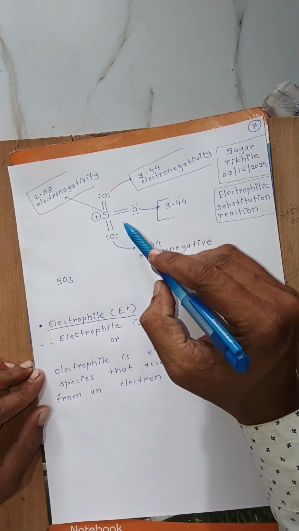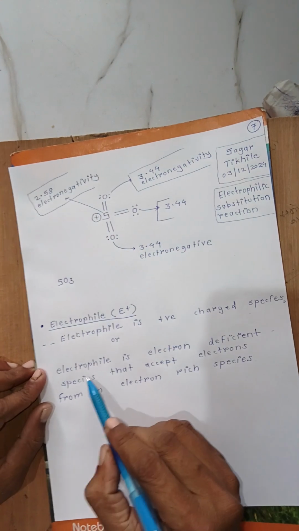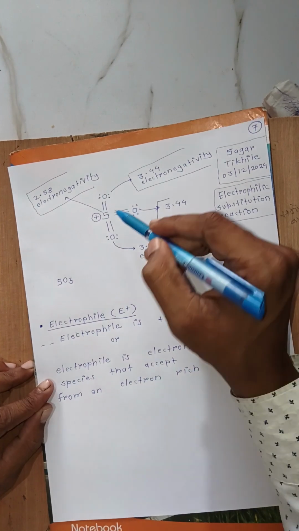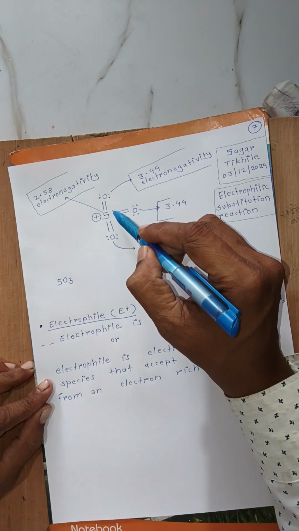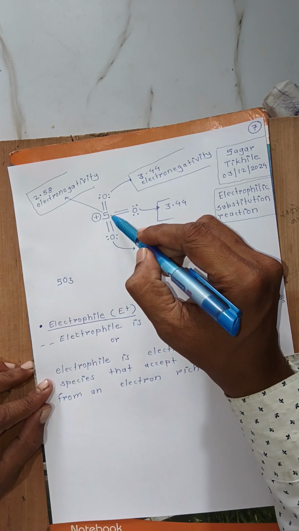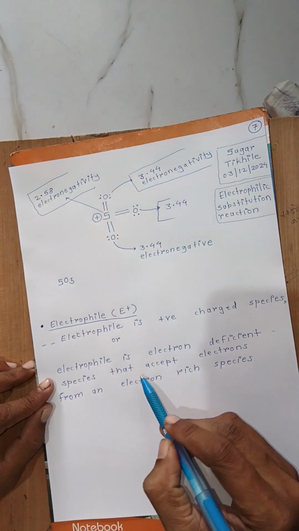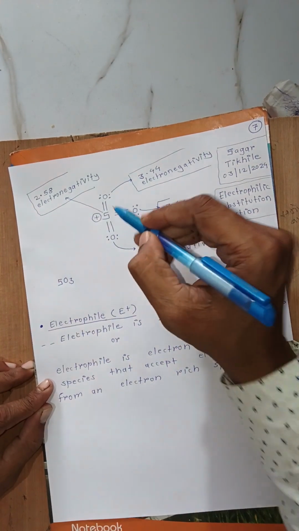Or we can see another definition: an electrophile is an electron deficient species. In this species, the sulfur is electron deficient because sulfur cannot complete its octet, so it accepts electrons from an electron rich center.